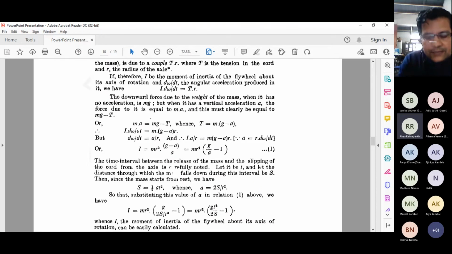So this is the simplest experiment you can do in the laboratory. I know we are still not online, but hopefully people will do this experiment in online mode also, and offline mode also.